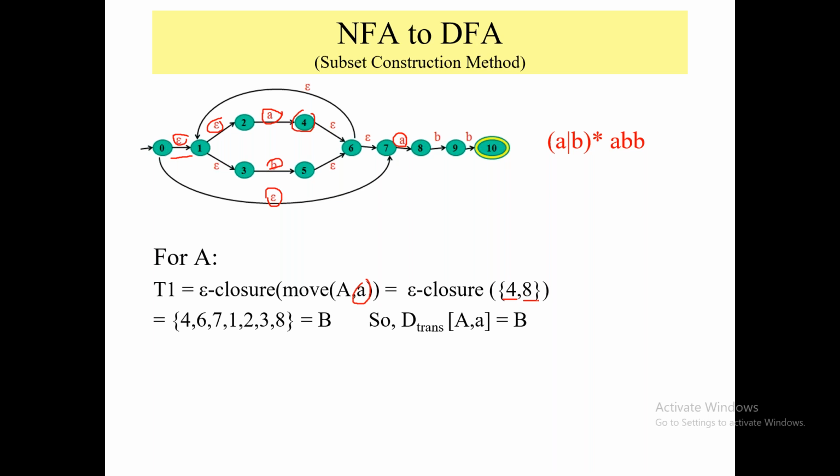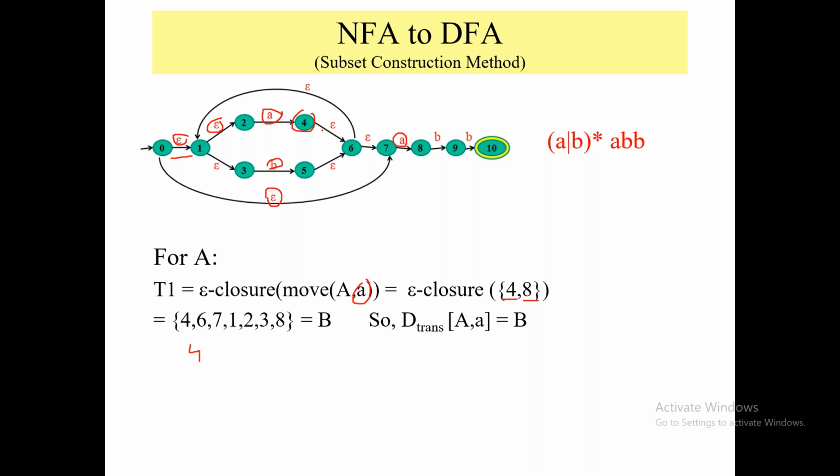Okay, so now to find the next state, including 4 and 8, you have to consider where you get epsilon closure. So I'm saying including. So first I will write this 4. Now I will check from 4 which states give me an epsilon transition.